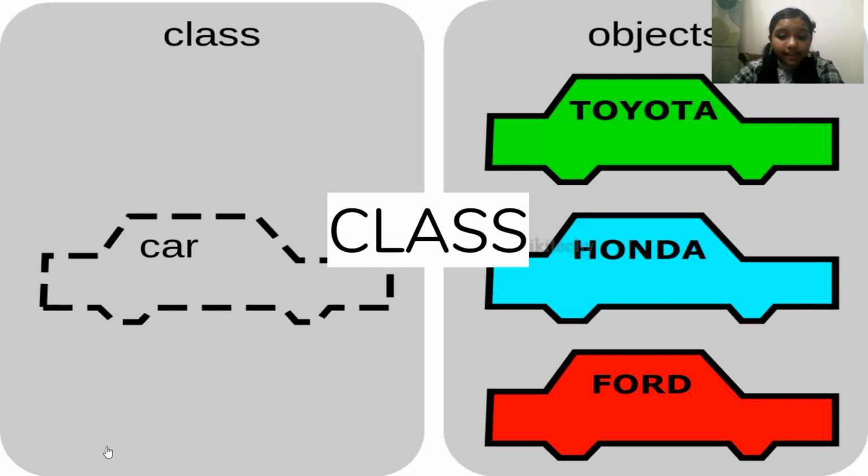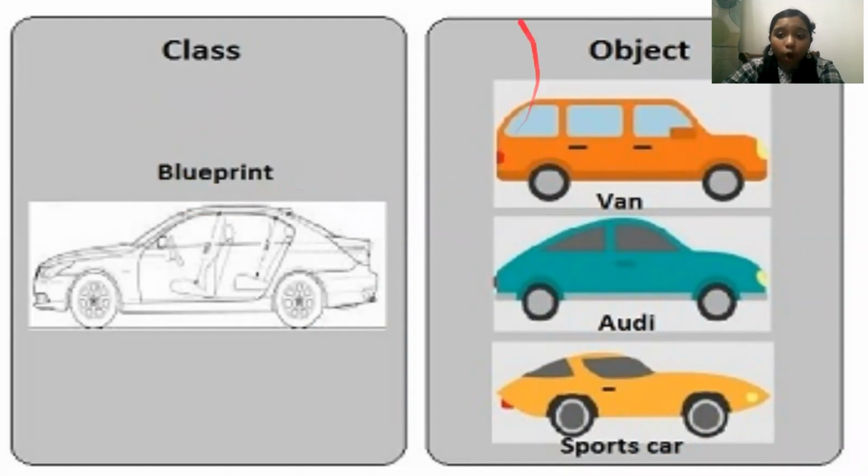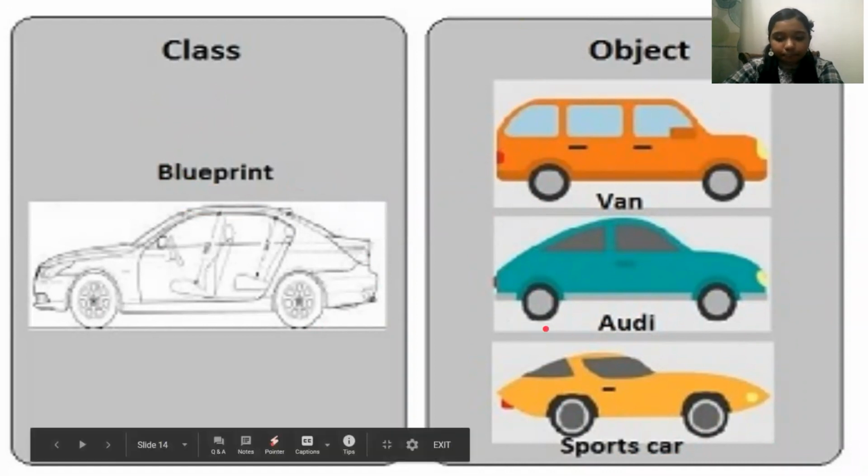So let me give an example of class in our daily life. Over here, you can see the blueprint of a car. And from this blueprint, you can create many vehicles such as a van, Audi, and a sports car. So from this, we can understand that class is the blueprint and objects are these vehicles.